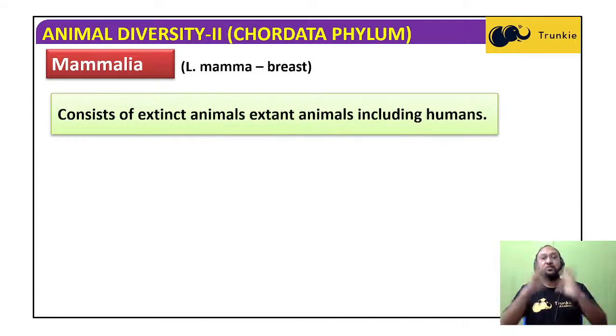The heart is 4-chambered, and there is no question of mixing of deoxygenated and oxygenated blood, because the circulatory system is well developed, and the heart is well specialized for the function of the circulatory system. So this was all about the mammals.